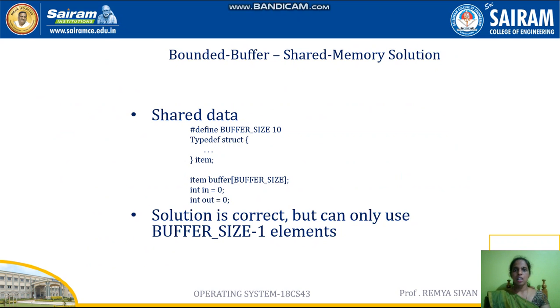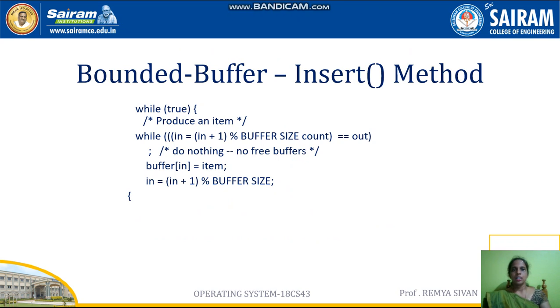So first let us see the producer-consumer problem using the shared memory concept with the help of the bounded buffer. So here, buffer size is declared. Suppose your buffer size is 10, you can store only 10 items. More than 10 items is not possible to store. And this is the producer code, and the producer will be producing the item and storing the item in the buffer. How many items can they store? They can store only the buffer size. If buffer size is 10, they can store only 10 items.